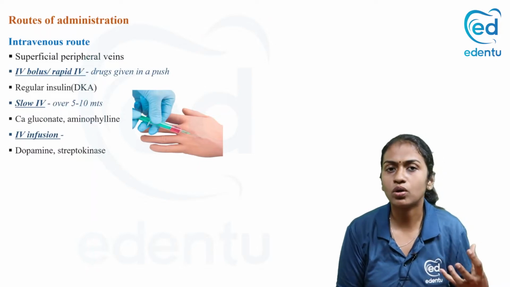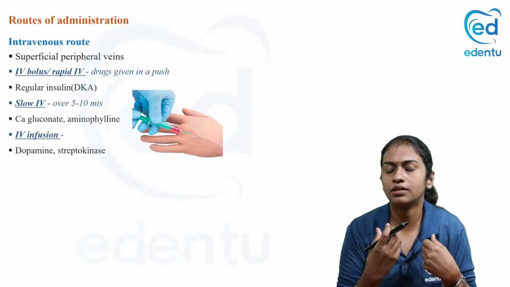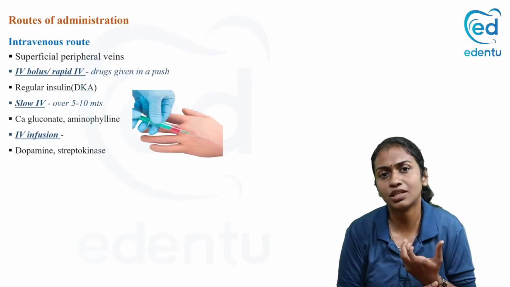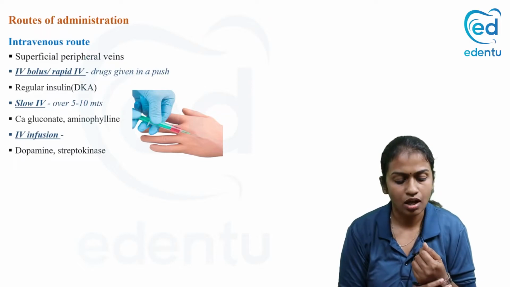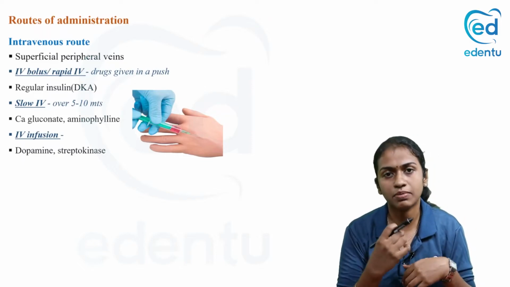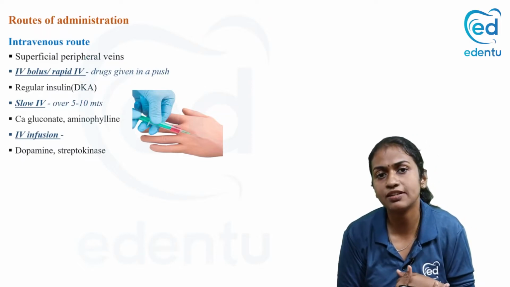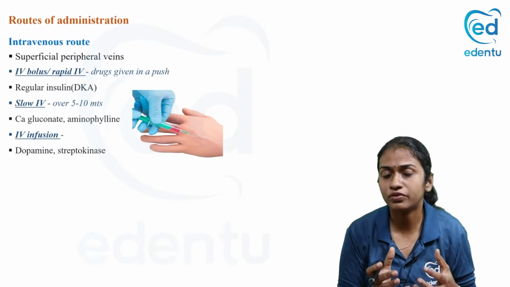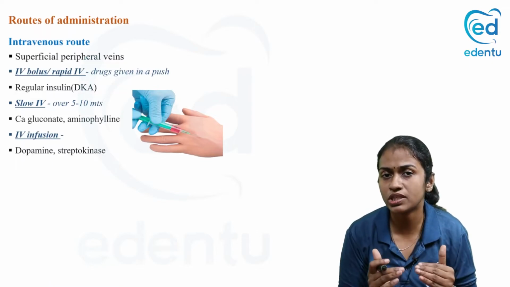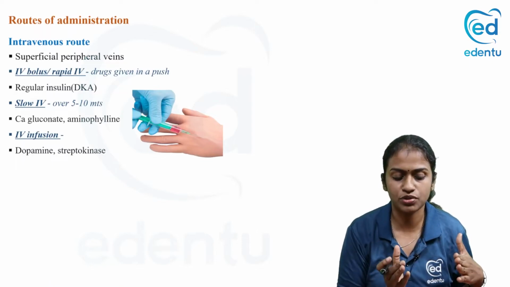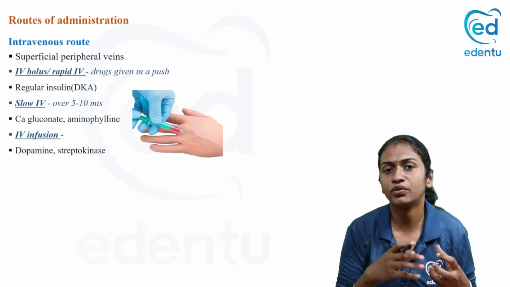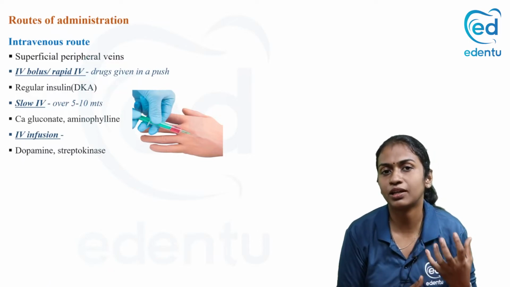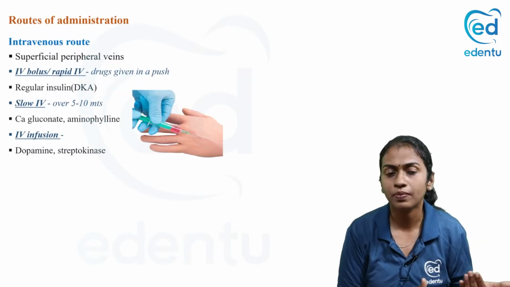Okay. So bolus or rapid injection is given when you give the drug as a push. Okay, in emergency situations like diabetic ketoacidosis, you give regular insulin, or you can give it a slow IV, that is by direct IV injection itself, taking over 5 to 10 minutes. Like calcium gluconate or aminophylline injections can be given as a slow injection, or you can give it as an infusion. For drugs with short half-life, when you need a continuous action of the drug, we may give it as an infusion. For drugs like dopamine, dobutamine and all, we give it as an infusion.